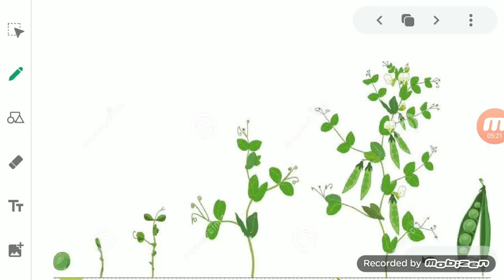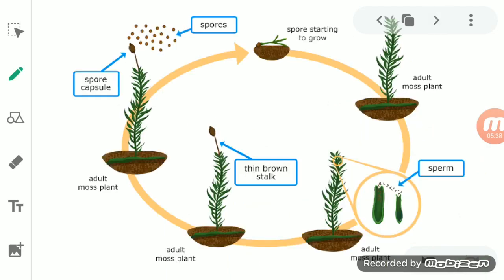Okay, a lot of examples are there, including that of the pea also. You can see here we had taken a pea seed, and this pea seed finally gets converted into a pea plant. So you can see a seed is responsible for the growth of the plant. When you add this seed in the ground, a small plant starts coming from it.